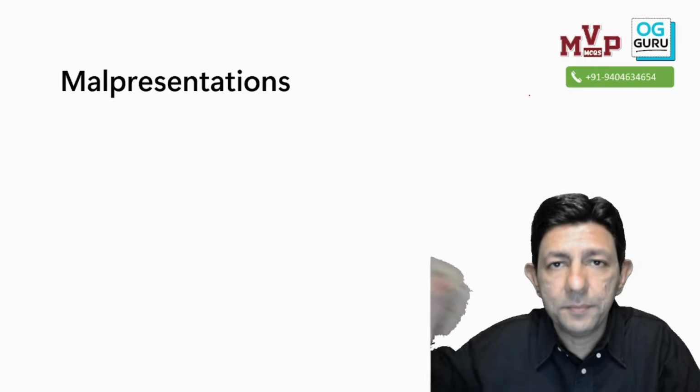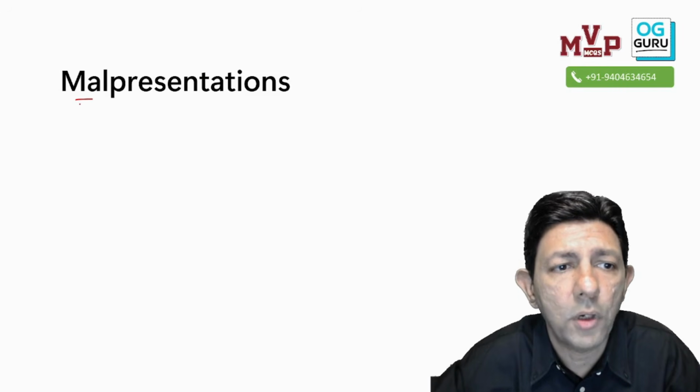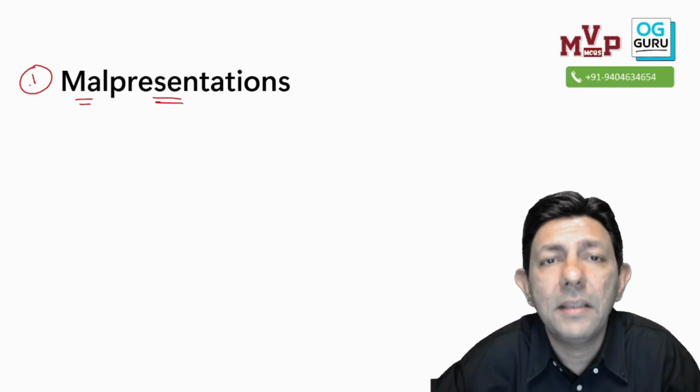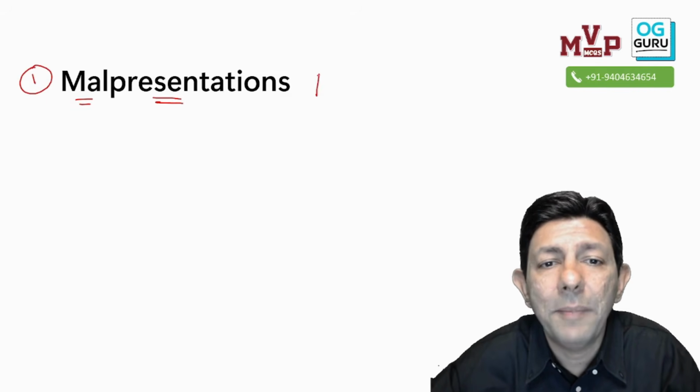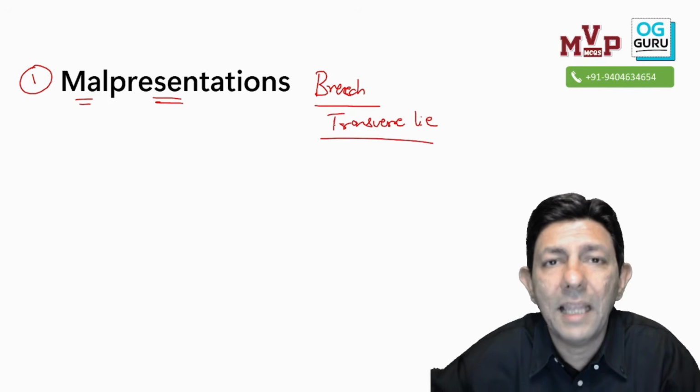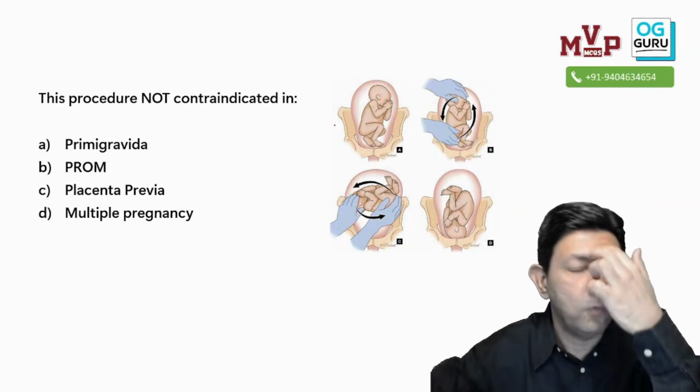Let us begin. The first and the most important topic is malpresentation. By this, what I mean is mainly the questions come on breech and transverse lie. Mainly the transverse lie or the breech are the expected MCQs, and let us see what this is.